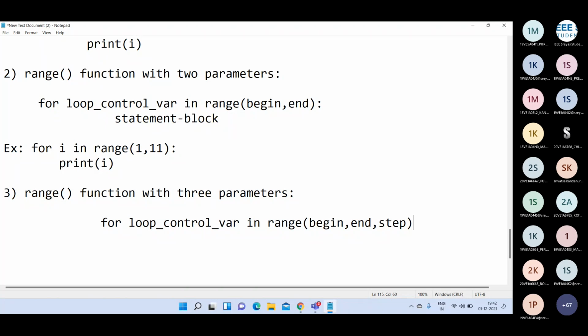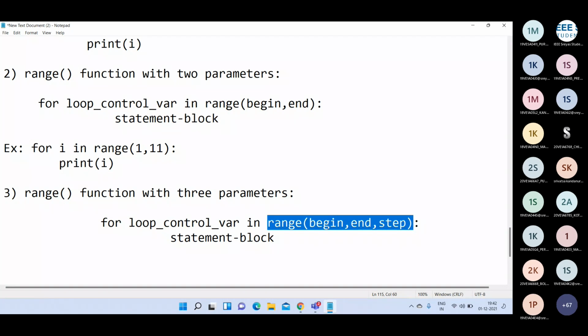The third parameter is step. Then the statement block.